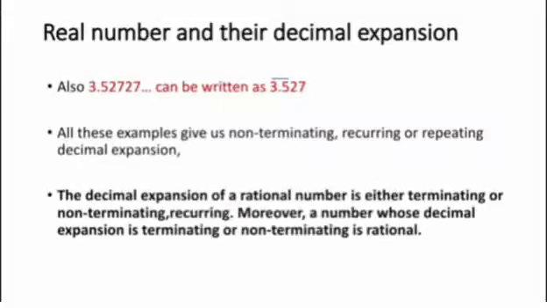The decimal expansion of a rational number is either terminating or non-terminating, recurring. Moreover, a number whose decimal expansion is terminating or non-terminating, recurring is rational.